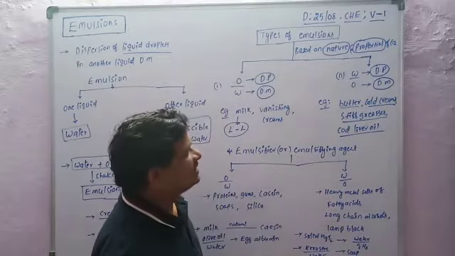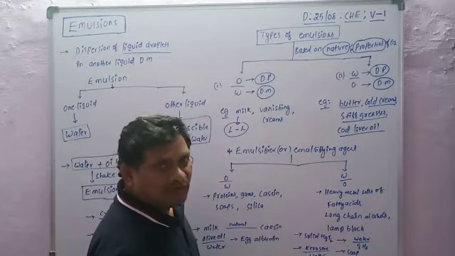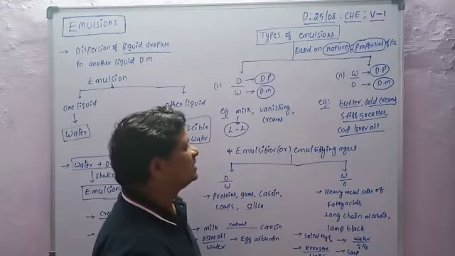These are all the best examples of water in oil type of emulsions.